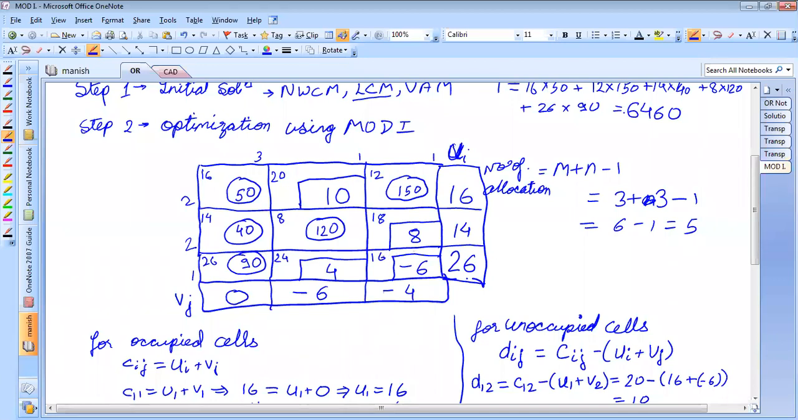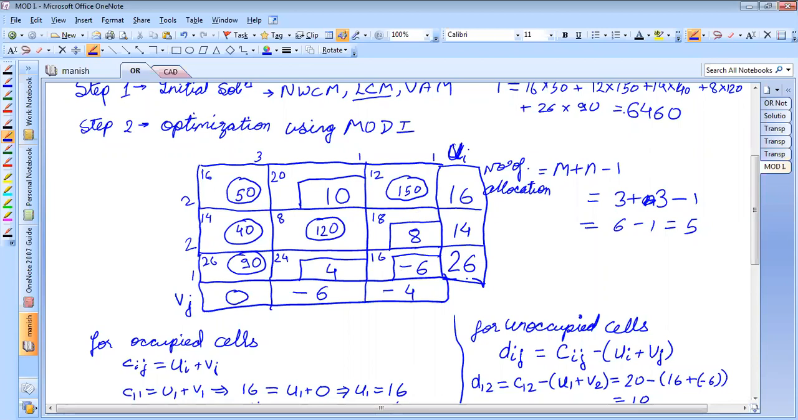Correct? Any doubts up to this point? No, sir. Why is this cell to be included? Because this has a deficiency value of minus 6. Is it correct, students? Yes, sir. Please repeat it. Okay, I'll repeat it once again.